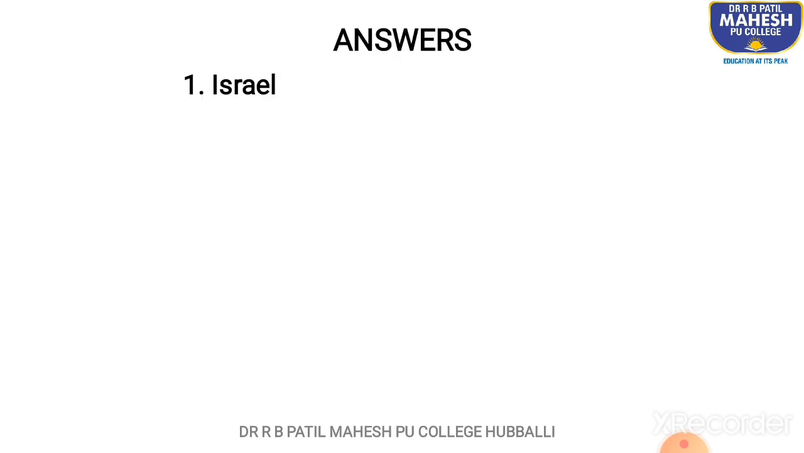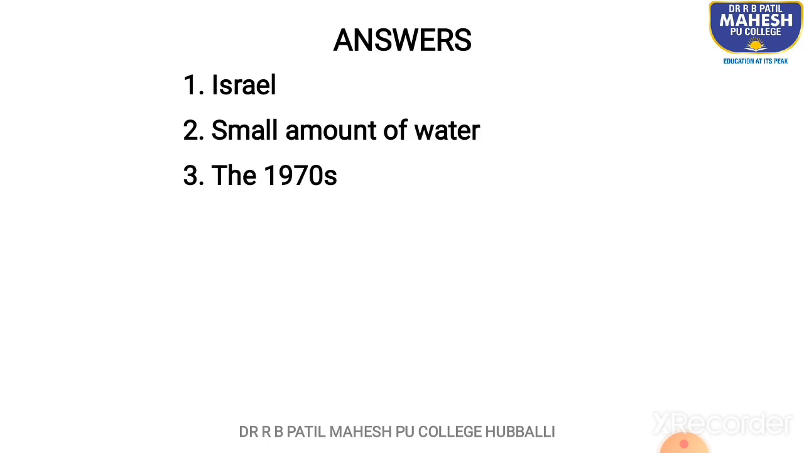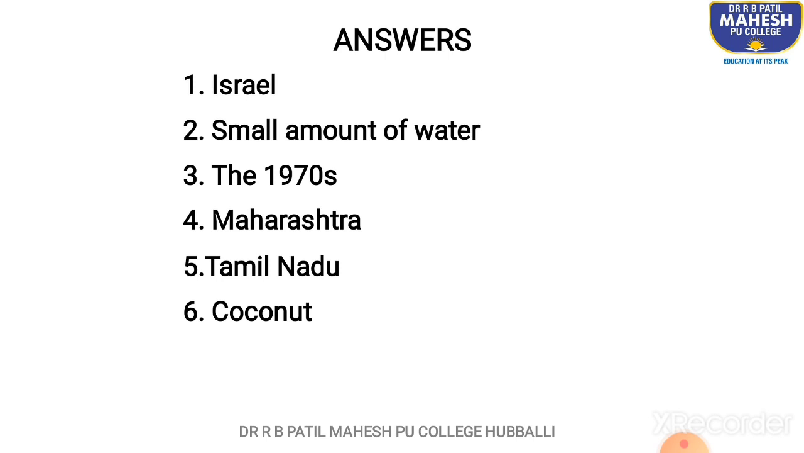First is Israel, small amount of water, the 1970s, Maharashtra, Tamil Nadu, coconut, grapes, and it is vegetables.